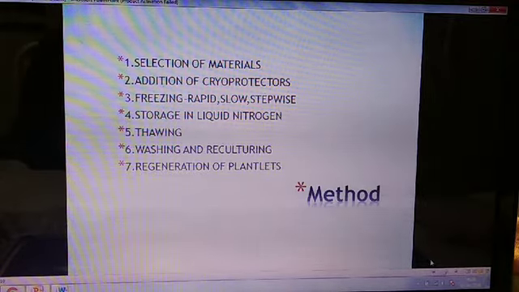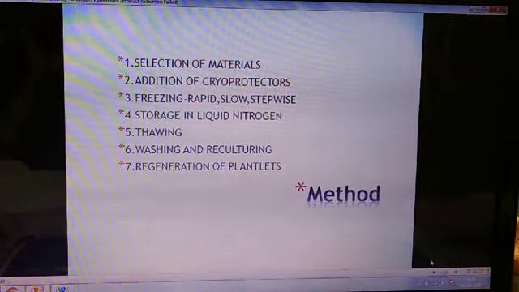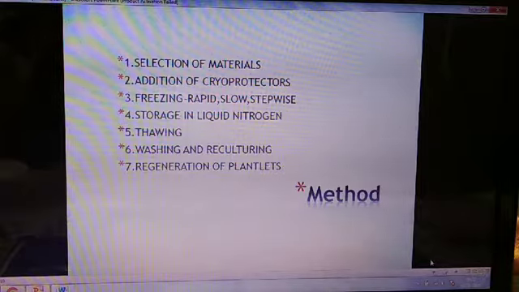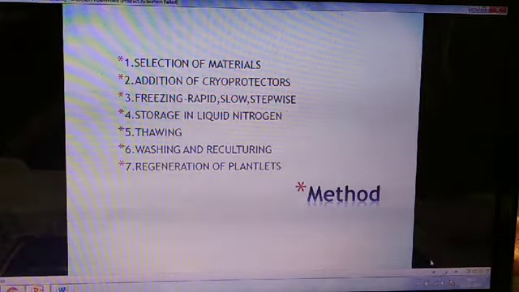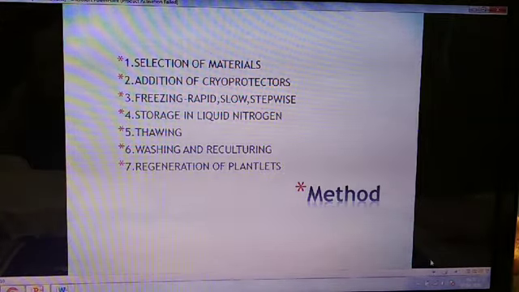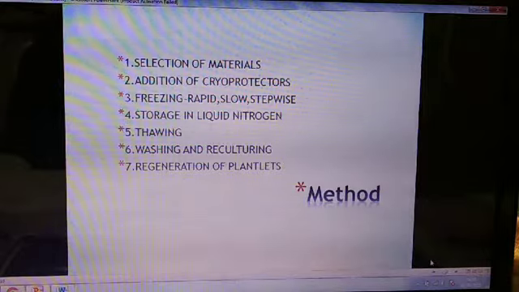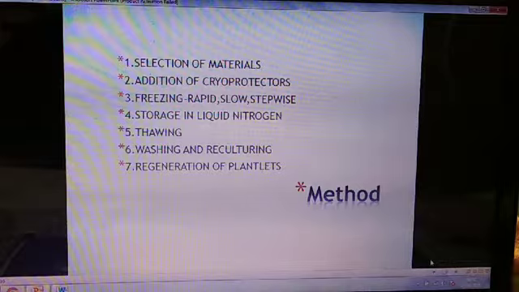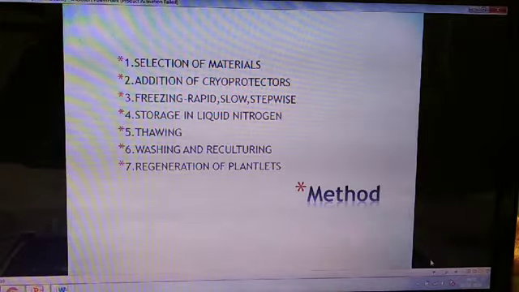Next step comes the freezing. Freezing should be done in such a way that it does not cause crystal formation. To avoid this problem, a regulated rate of cooling is followed. Freezing is of 3 kinds: rapid freezing, slow freezing, and stepwise freezing. Rapid freezing is simple and easy to handle.